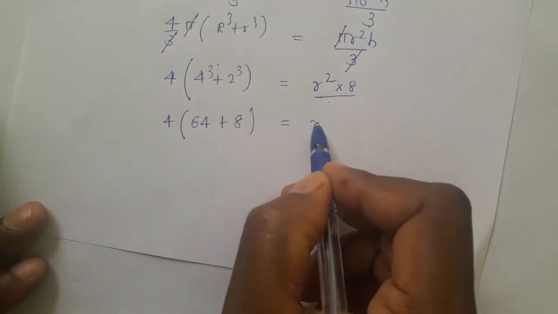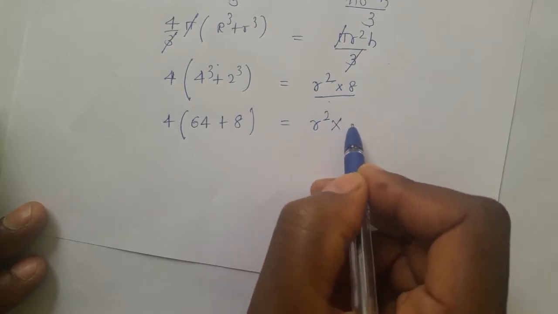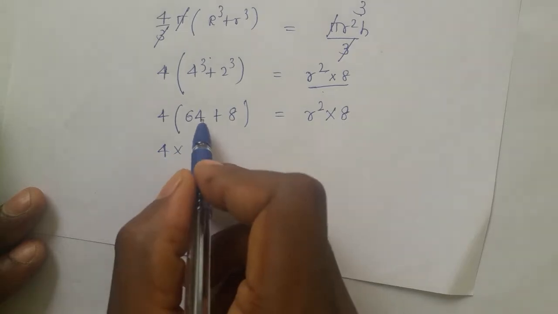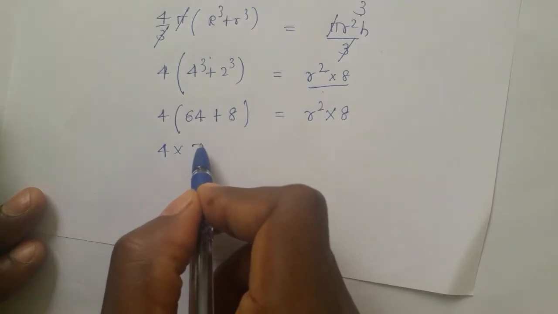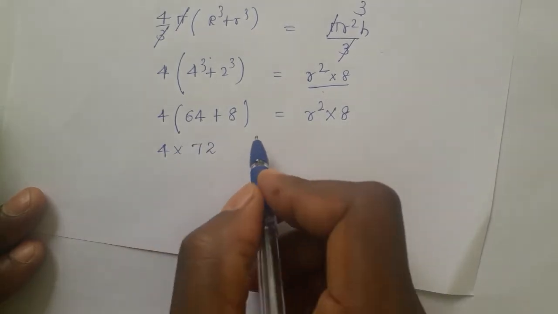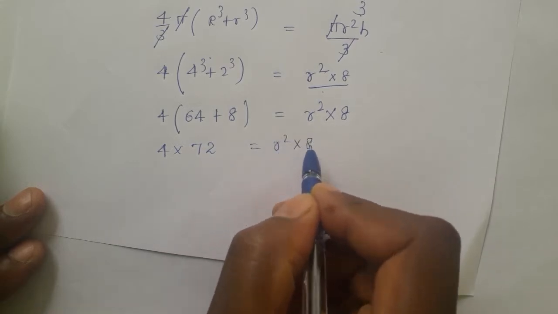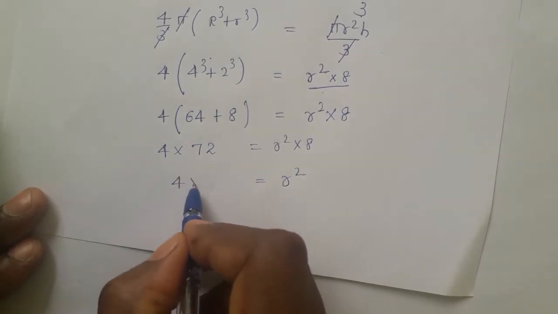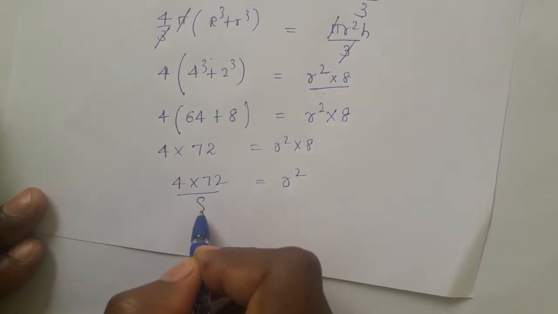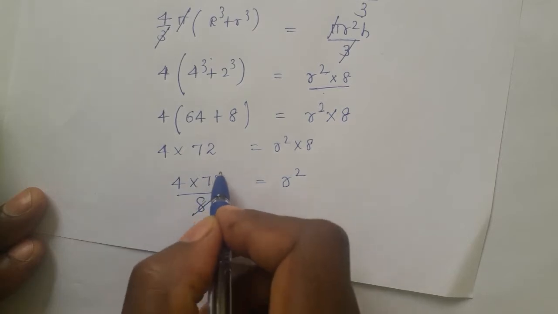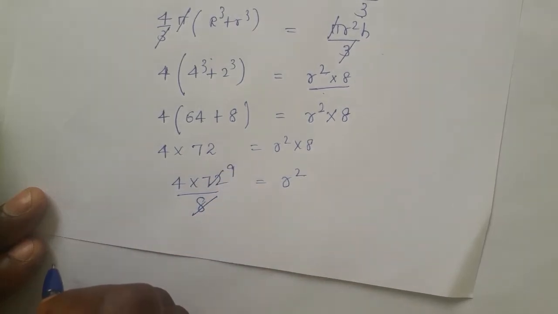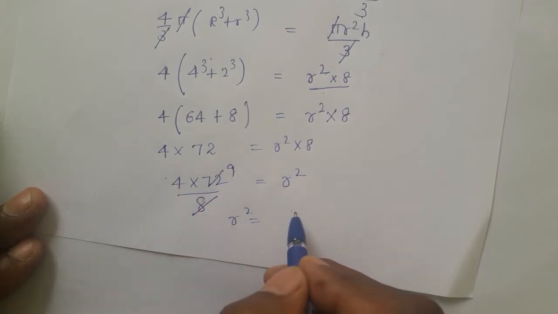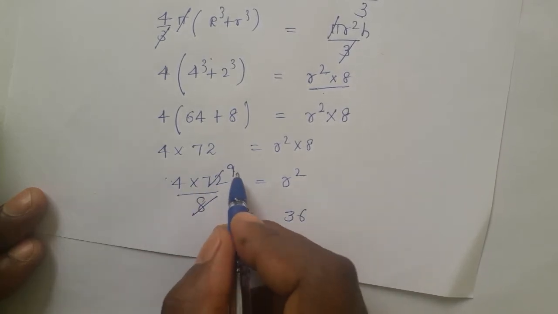Here the radius of the cone is unknown, because that is the main question, and 8 as it is, right? Height of the cone. 4 into 64 plus 8. If you add, it becomes 72, equal to r square into 8. Now r square we need to find out. Shift the 8 to the LHS, it comes in the denominator. Now 8 nines are 72. Now r square is equal to 4 into 9, how much? 36. 4 nines are 36.